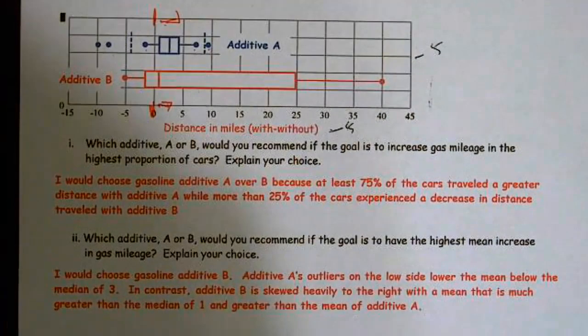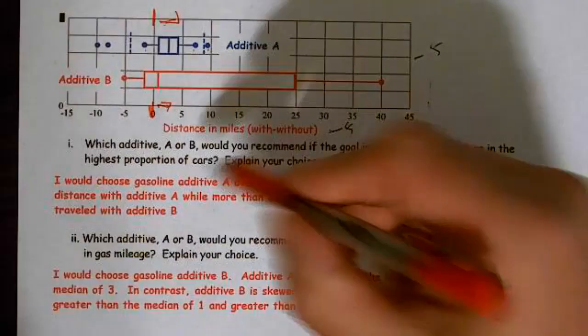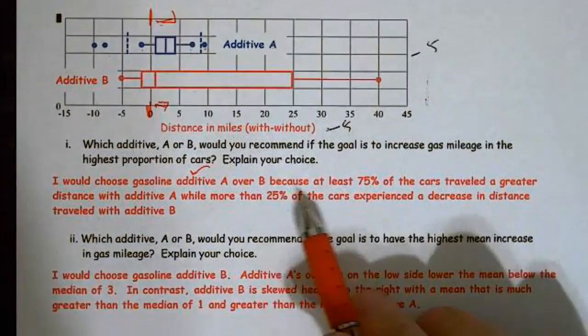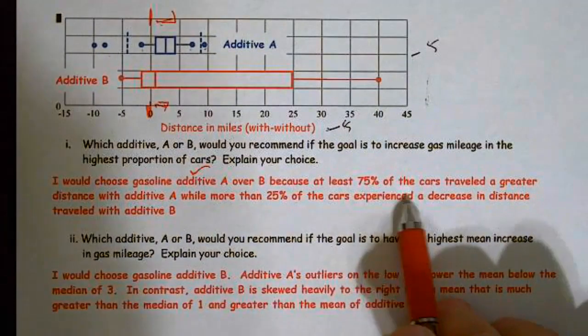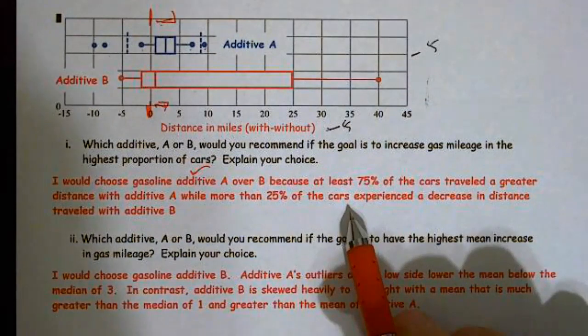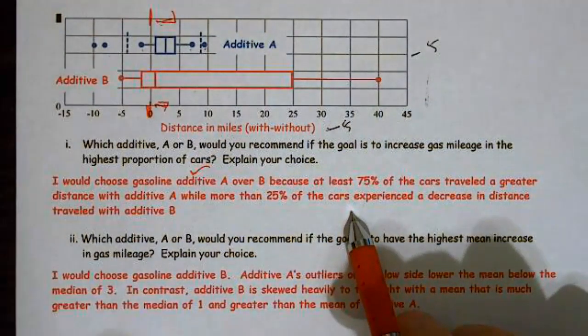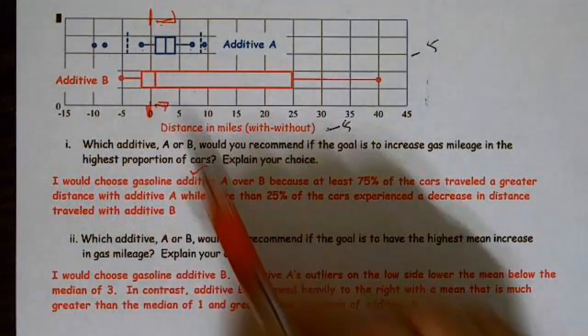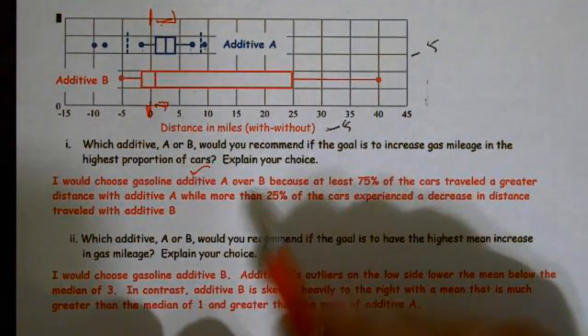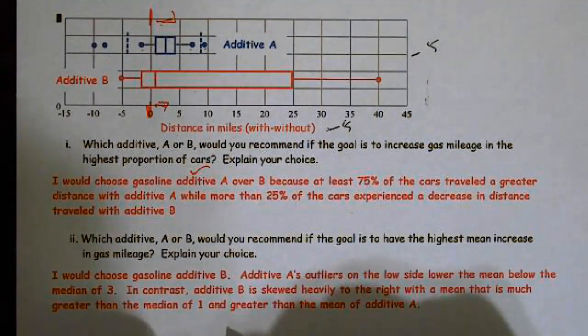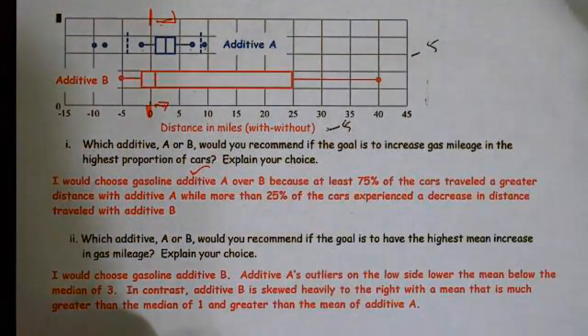So I would choose gasoline additive A, and there's my context again, over B because at least 75% of the cars traveled a greater distance with additive A, while more than 25% experienced a decrease with additive B. All right. But basically, additive A had at least a 75% increase, which was greater than that of additive B, which is only about 50%.